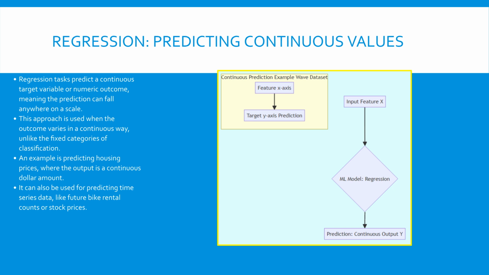We draw this intuition from simple datasets often used to illustrate regression, like the wave dataset, which plots a single input feature against a continuous target variable. The outcome, the predicted target, can theoretically be any value within the defined range, emphasizing its continuous nature. This approach is distinctly different from the discrete outcomes seen in classification, where the result is a fixed label. By setting up the problem as regression, we prepare to use algorithms designed to model numerical relationships, such as linear regression or decision tree regressors.